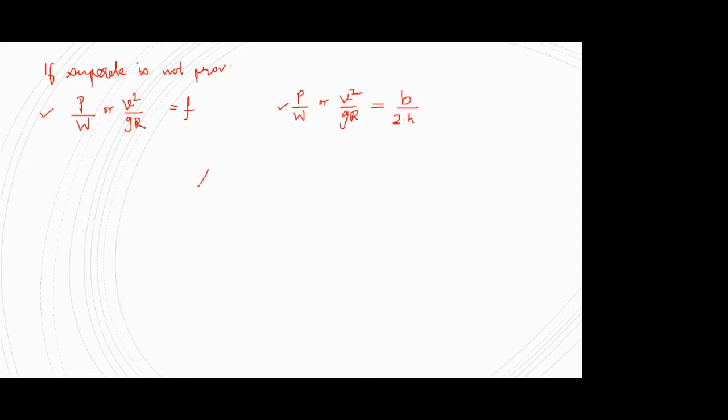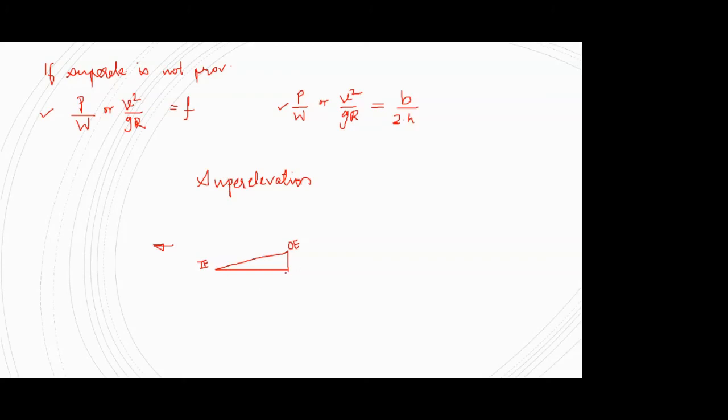That's why it is essential to provide superelevation in the case of a horizontal curve on a highway. What this superelevation is: suppose this is the level road, your outer edge is raised over the inner edge. This is the outer edge of your pavement, and this is the inner edge, and somewhere here you have the center of the curve.